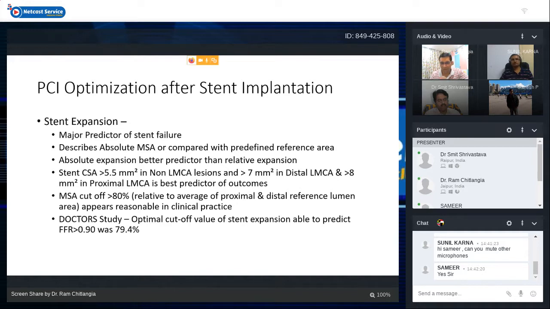In one of the studies for defining the optimal minimum stent area, the optimal cutoff value for stent expansion which was able to predict FFR of more than 0.90 was 79.4. So probably more than 80% MSA is a reasonable target to achieve in clinical practice, for whatever reference area we have taken, that is the average mean lumen reference CSA. We should achieve more than 80% of that.